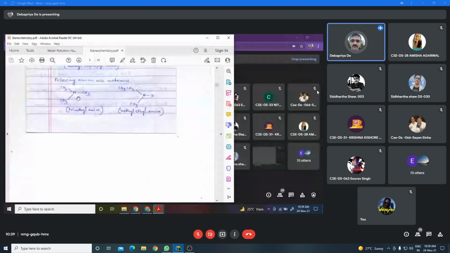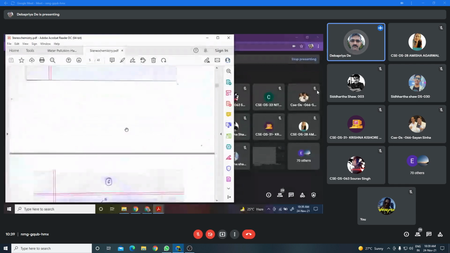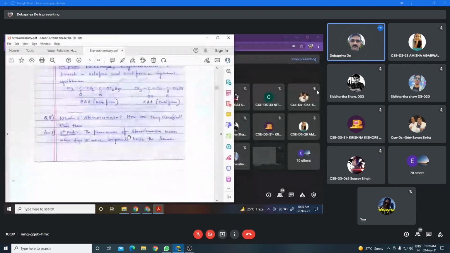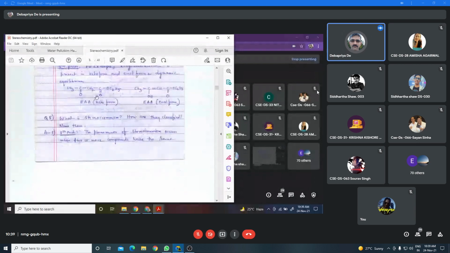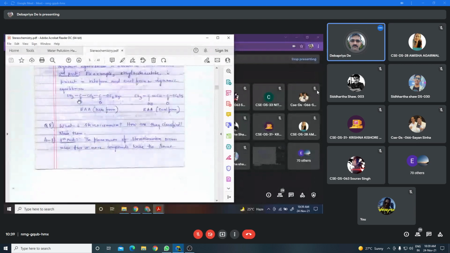Okay. Now I shall discuss tautomerism. Tautomerism means isomerism in which the isomers are reversibly changing from one functional group isomer to another functional group isomer.